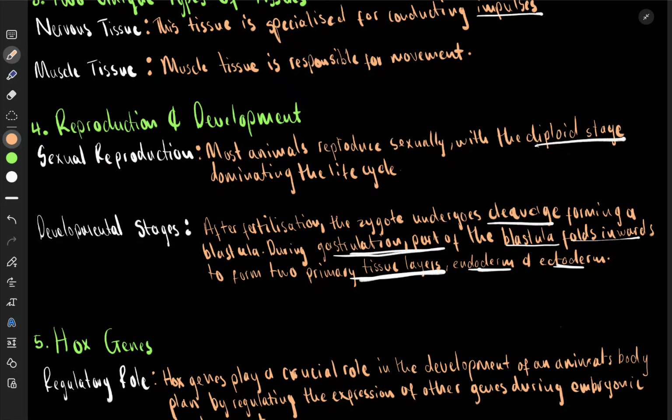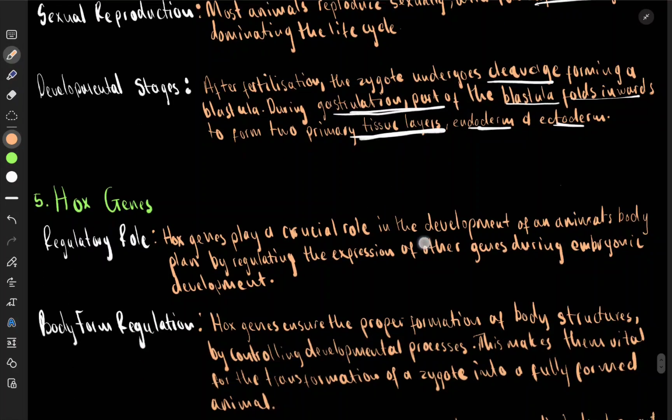It's called a zygote. It now goes through cleavage. Cleavage is when you have mitosis. It breaks down by mitosis and forms many other cells. It becomes a bunch of cells, a ball of cells called a blastula. The blastula folds inwards during gastrulation, where it's going to be a gastrula now. And when it folds inwards, the inner layer becomes the endoderm, then the outer layer becomes the ectoderm.